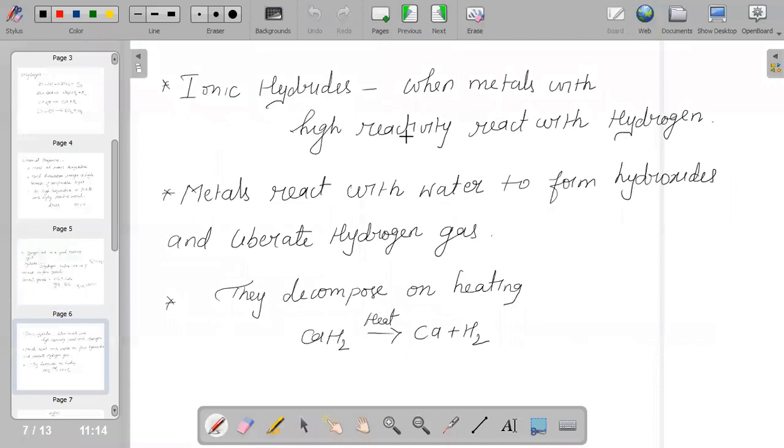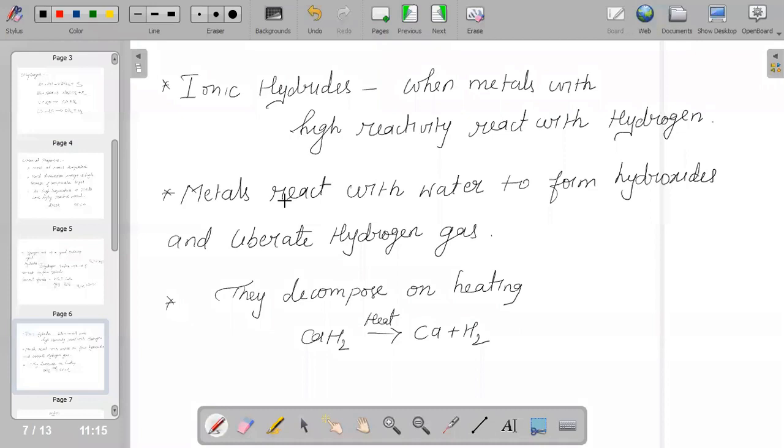Ionic hydrides are basically formed when metals with high reactivity react with hydrogen. Out of lithium, beryllium, and magnesium, the hydrides have high covalent character.